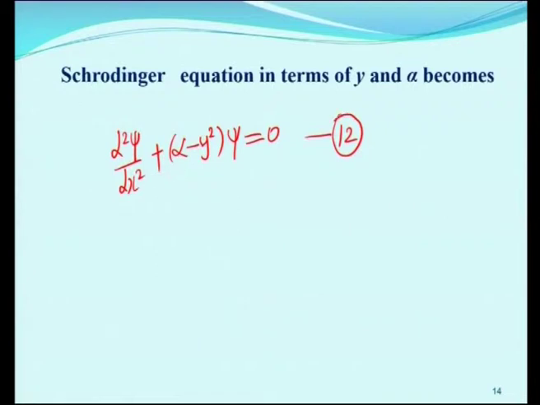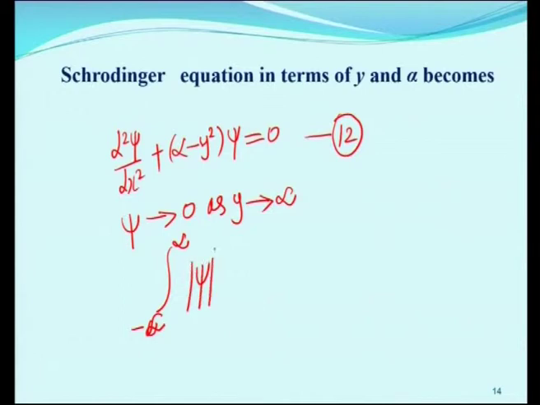We can write the solution for this equation. So, solution to this equation by the condition psi tends to 0 as y tends to infinity. So, we have integral minus infinity to plus infinity modulus psi squared dy is equal to 1.